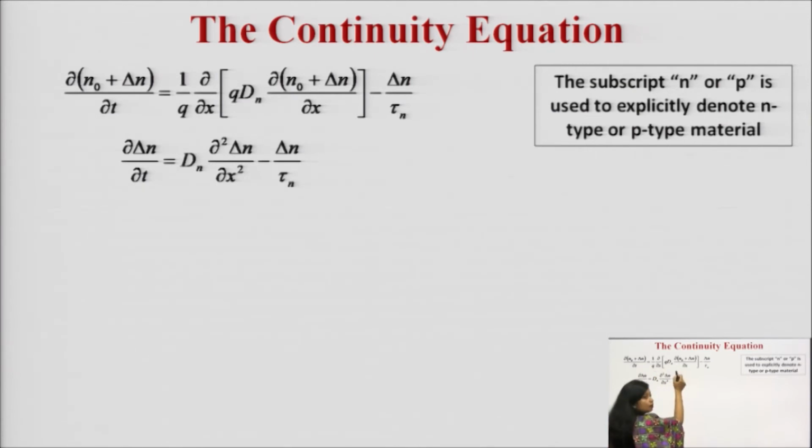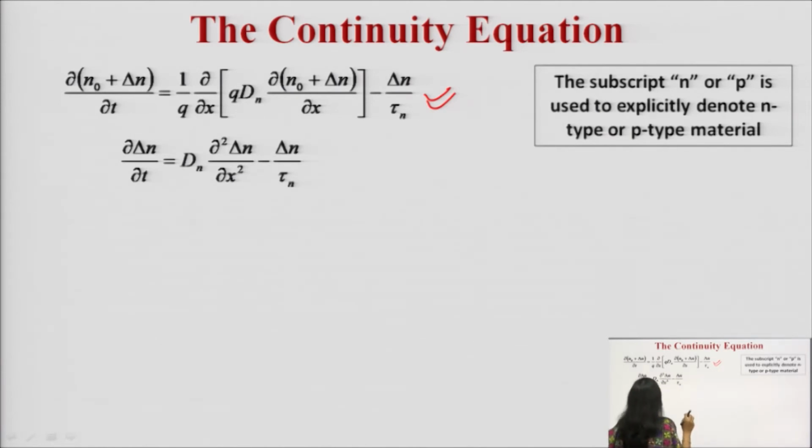This is the term for the diffusion. So, q is the charge of the carrier, Dn is the diffusion coefficient for electrons, and again this term del upon del x, and here in place of n, what we have written is n naught plus delta n minus this. The subscripts n and p are used just to denote the n type or p type material.